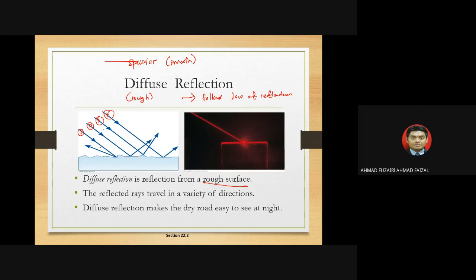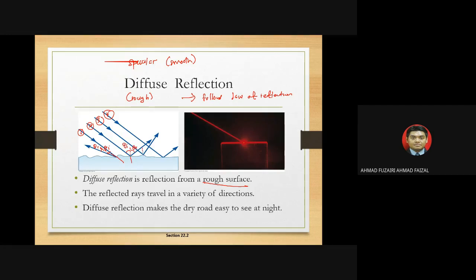Okay, therefore, if the ray is coming from the same source, but falls on a different kind of surface, it will follow that. So this is theta I, and this is also theta R. What happened to this part? Yeah, this is theta I, and this is theta R.